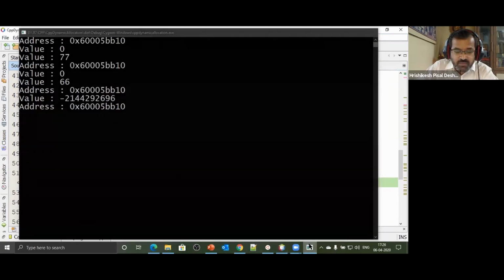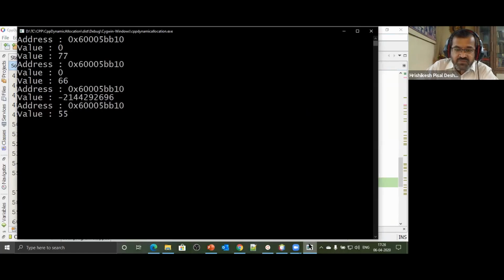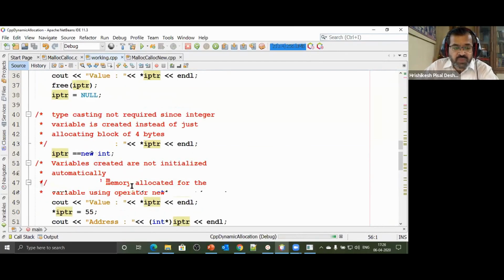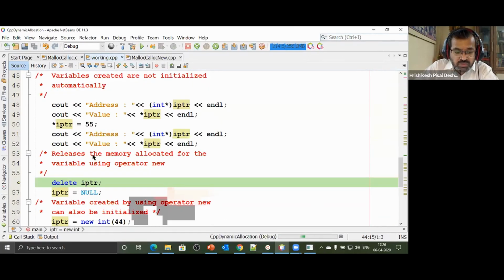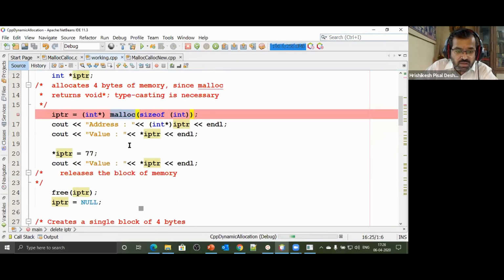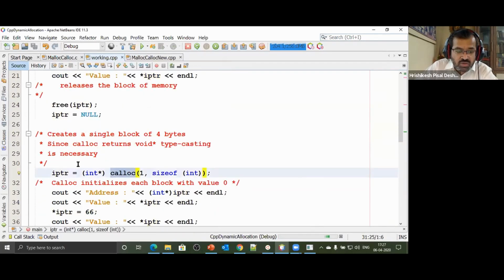Address is the same. Value at that address, obviously it has changed to value as 55. I say delete ptr. Note, if you allocate memory by using operator new, you have to delete it using delete. If you allocate memory by using malloc, or if you allocate memory using calloc, the only way to delete is